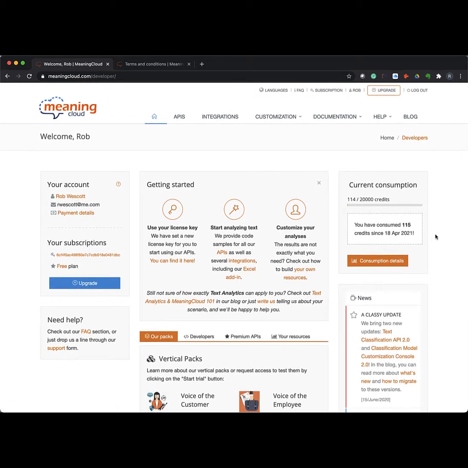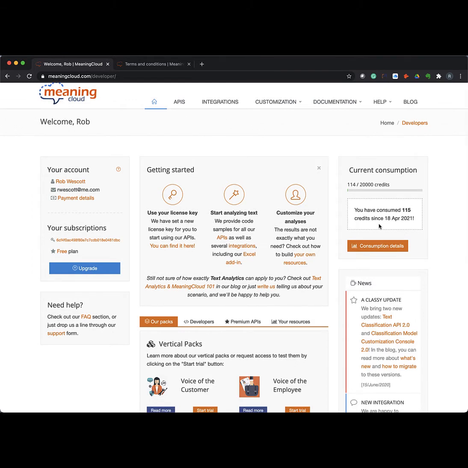On the right-hand side, this is sort of the fuel tank, and it lets you know how many of those credits you have consumed so far in this period. Each month you get the 20,000 credits. Here you can see I've consumed 115 credits since April 18th, which is today.